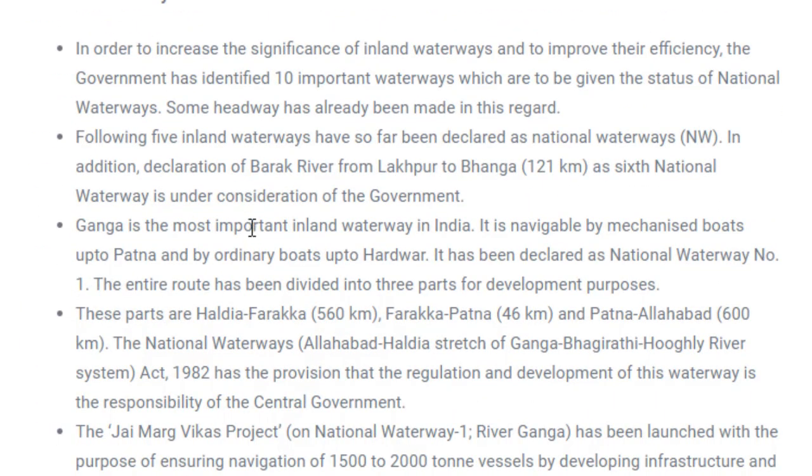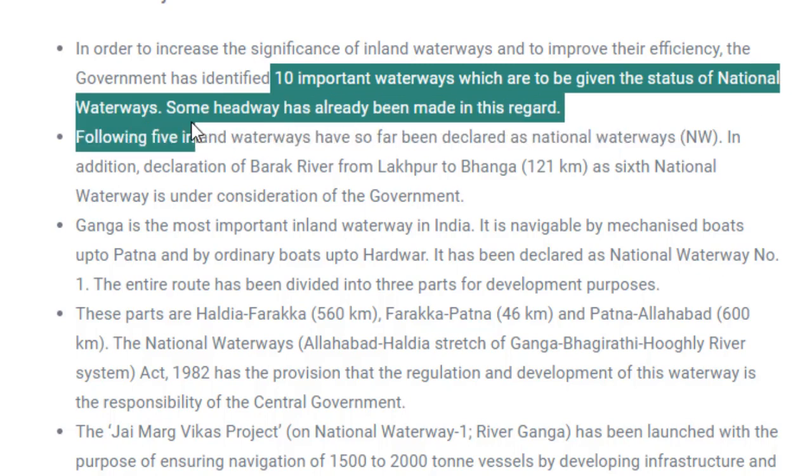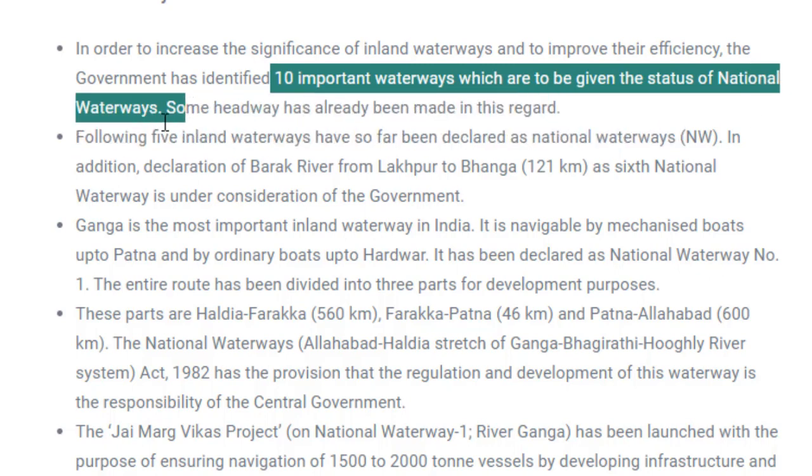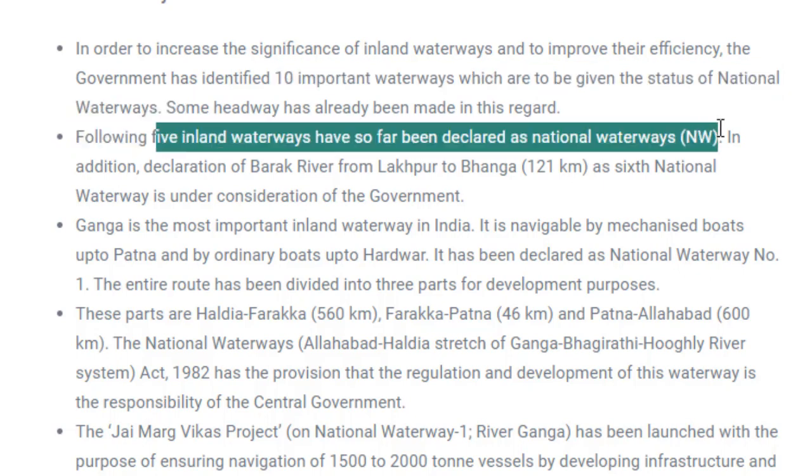We have national waterways. Again, these are factual information: where the waterway starts, what the distance is, like 120 kilometers, the 6th national waterway. So how many national waterways do we have? It is over here. We have 10 important waterways which are given the status of national waterway, and they have several connections, like 5 inland waterways have been declared as national waterways.